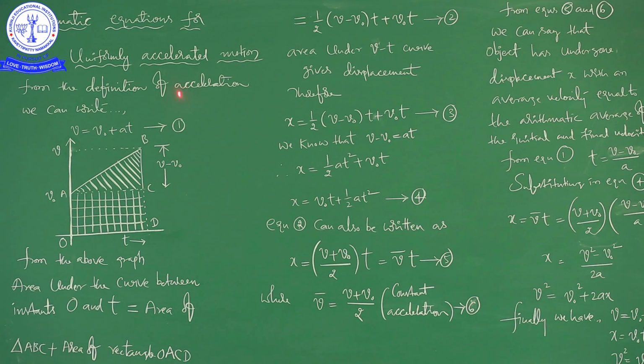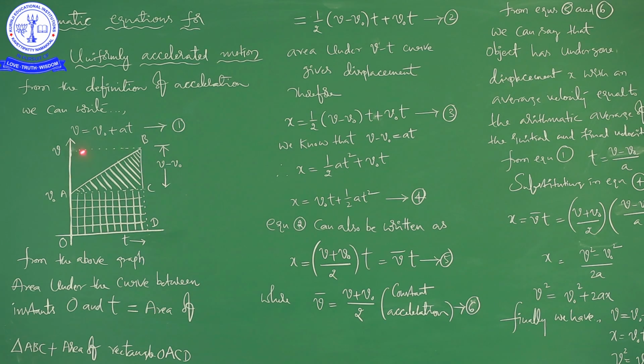From this formula, a is equal to (v minus v naught) by t, we can write v is equal to v naught plus at. So, from the definition of acceleration, we get v is equal to v naught plus at. This is equation number 1.